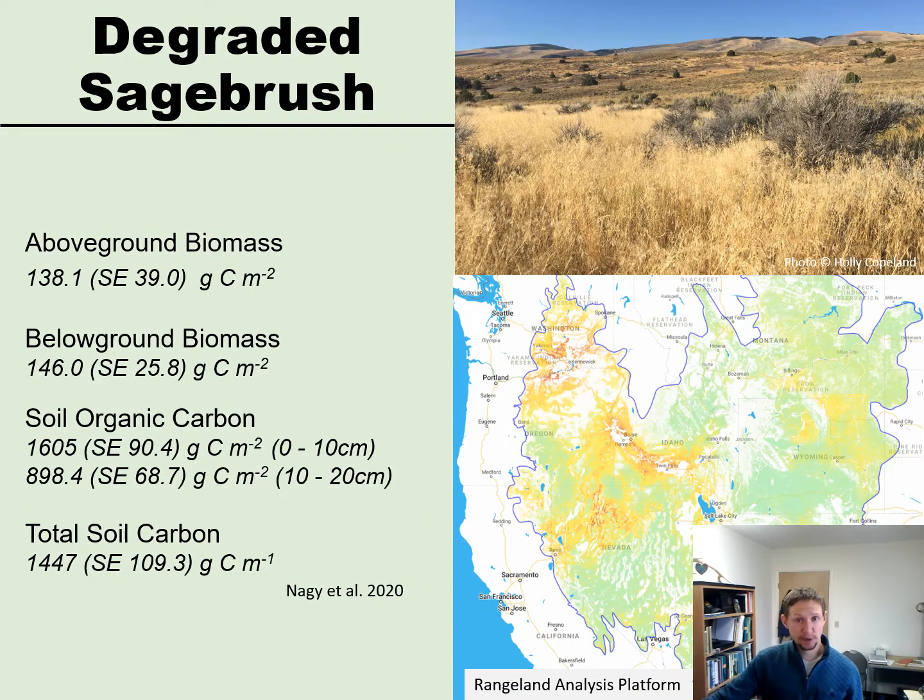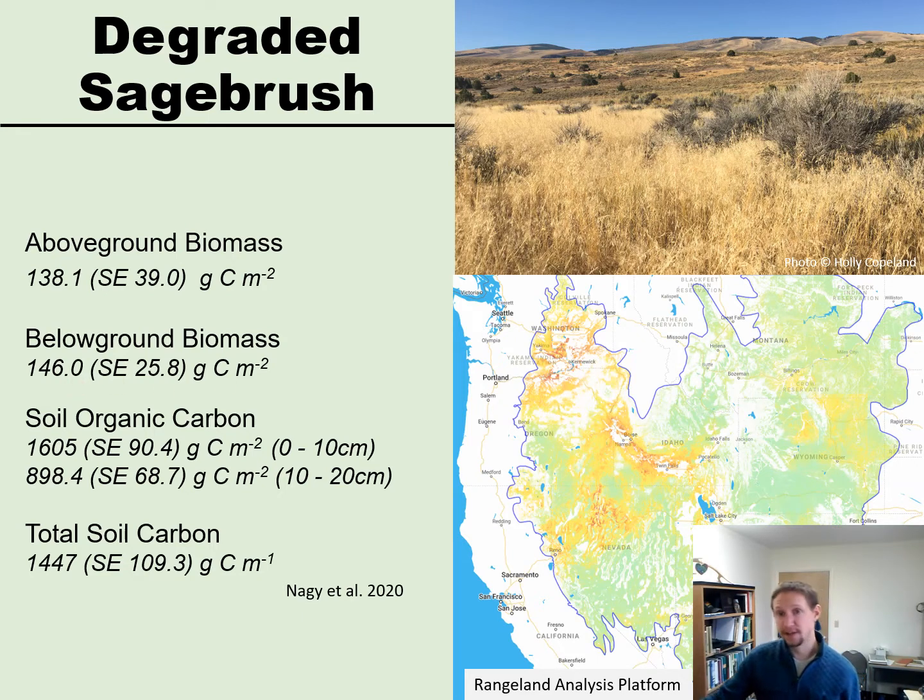In degraded sagebrush sites, we lose even more carbon. If you remember, we had 89 to 400 grams of carbon per meter squared. With a degraded sagebrush site, we have roughly 130 grams of carbon per meter squared, 138 grams of carbon per meter squared, and our below ground biomass decreases substantially. And that is because we're losing all those perennial grasses and a lot of the above ground biomass from sagebrush.